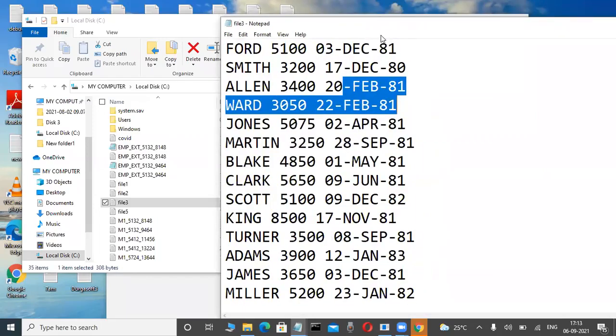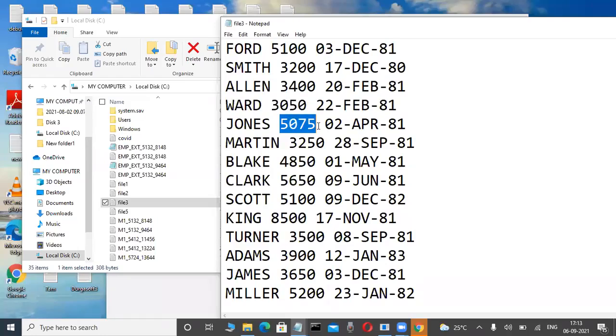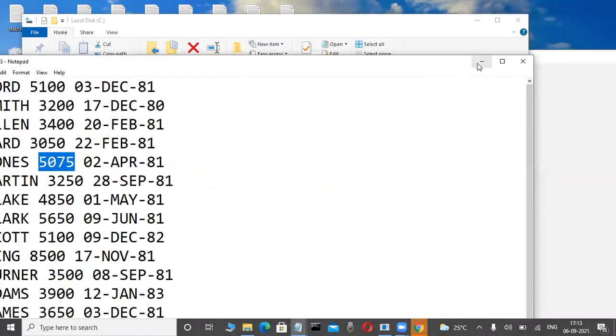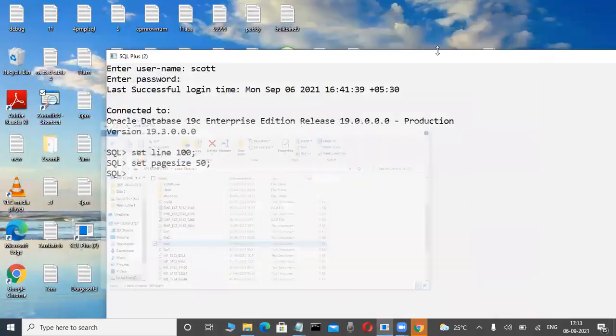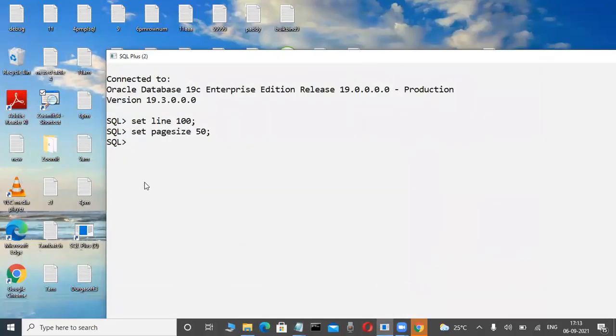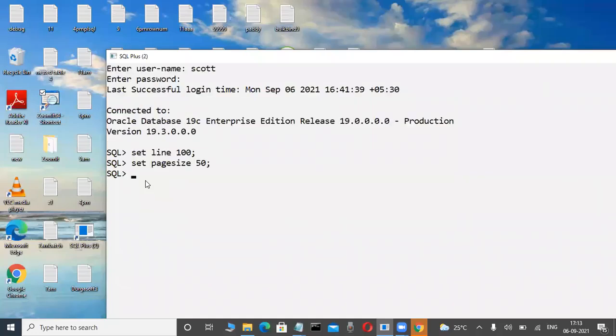That is important. Suppose some employees are getting more than 3,000 salary. Those employees, how can I retrieve them? How can I filter them? That is important. Those types of things are always very difficult in a flat file mechanism. To retrieve that data efficiently, databases came into the picture.